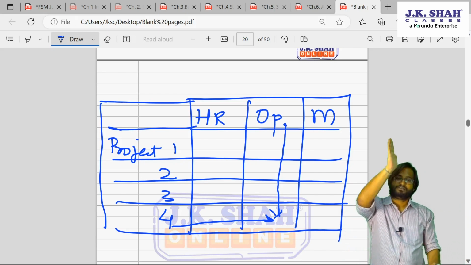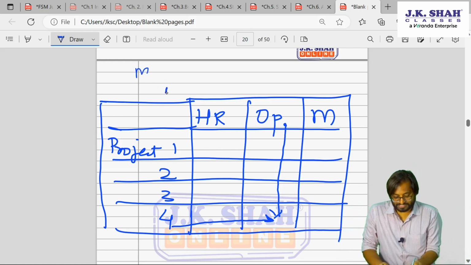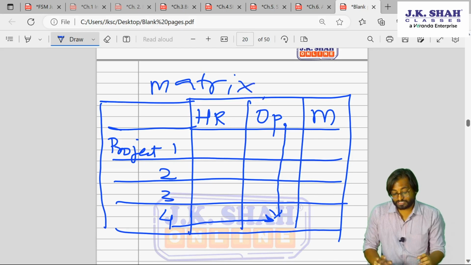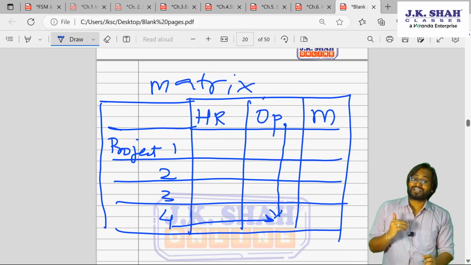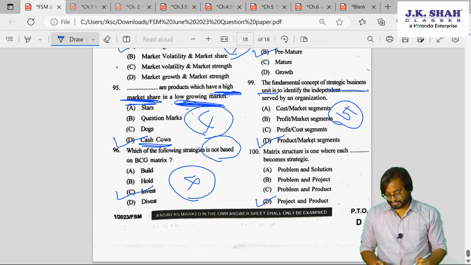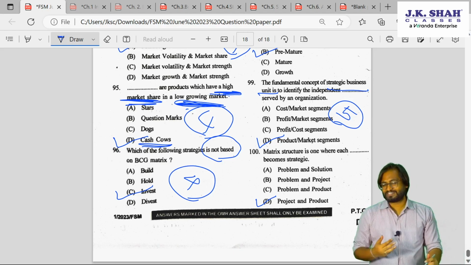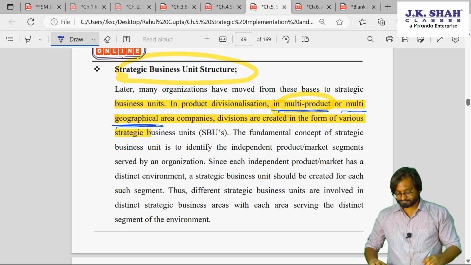So there is vertical as well as horizontal flow of authority and communication. This is matrix structure. This is useful when the organization undertakes project related work. So that is why product and project. The other three are actually not an option. This is again chapter 5.